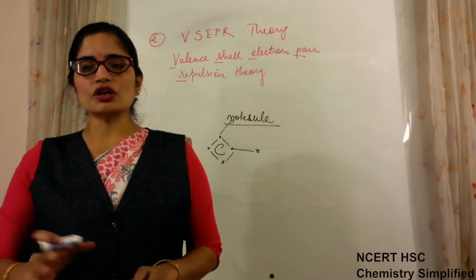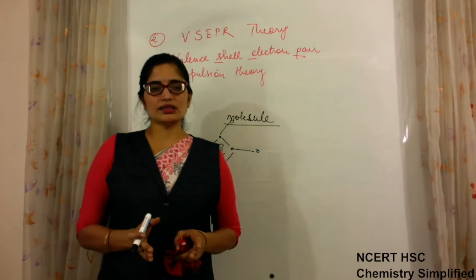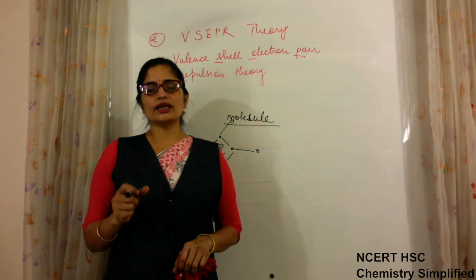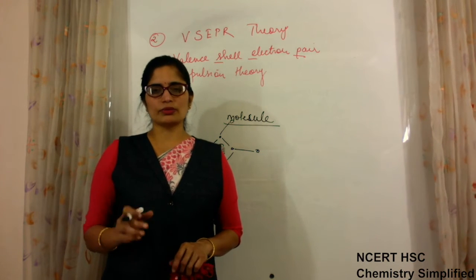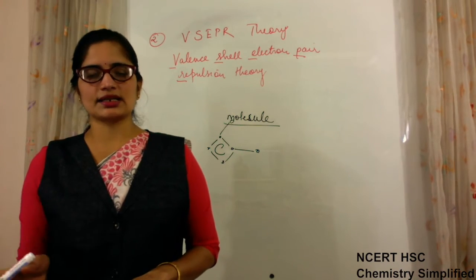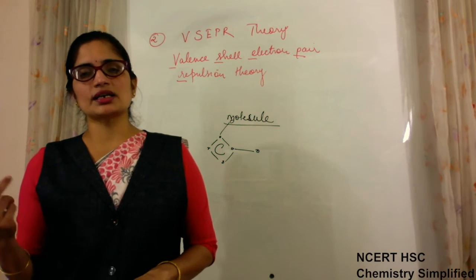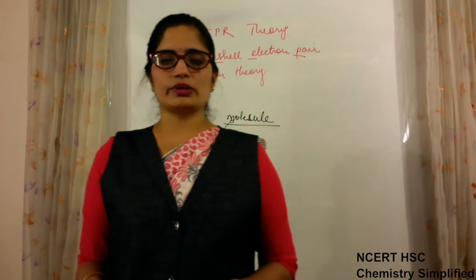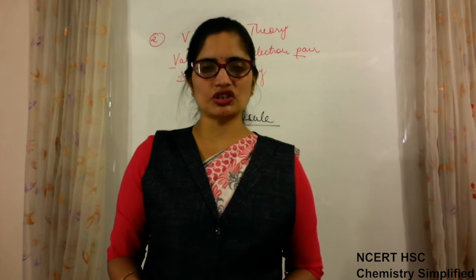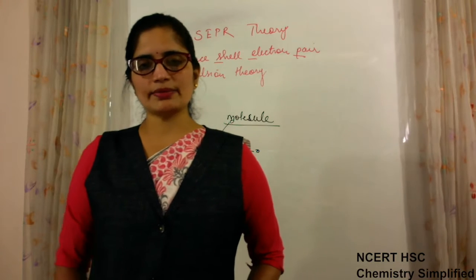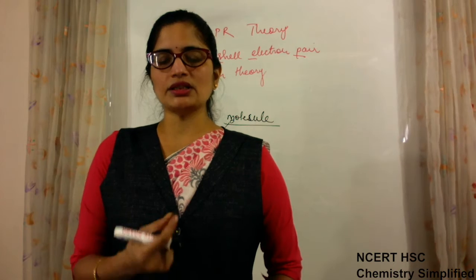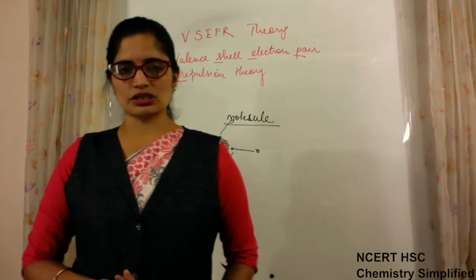Because of this repulsion which electrons face within the molecule, they form various shapes of molecules, trying to orient themselves at the maximum possible distance. Hence all molecules do not have the same shape, they have different shapes, because electrons repel each other and orient themselves at the maximum possible distance.